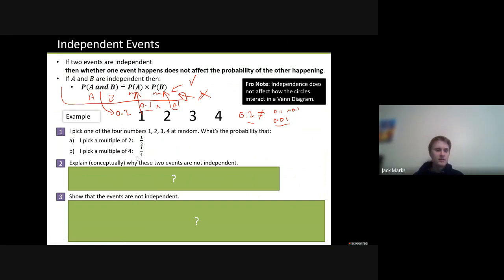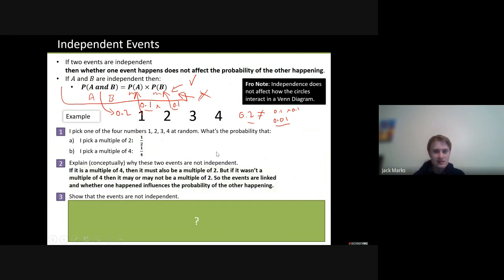Well, think about when you roll a multiple of 2 and when you roll a multiple of 4. A multiple of 4 is always a multiple of 2, isn't it? So this is not really independent. These things here are connected to each other.